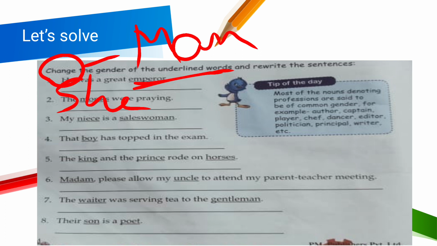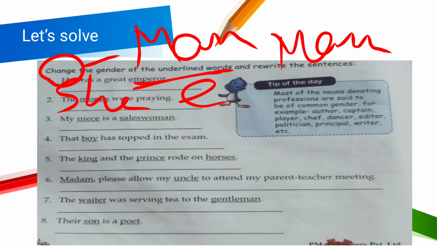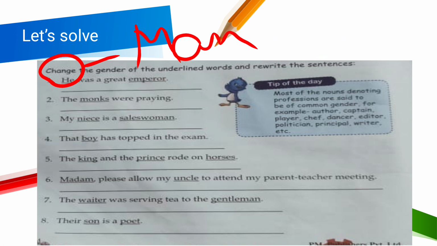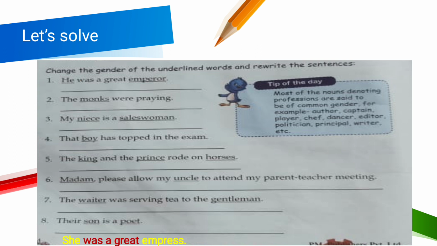Emperor is again used for man. So what will we write here? We will write empress, right? Empress. Okay, students, you have to change he into she, emperor into empress. So what will be the correct sentence? She was a great empress. Okay. The monks. What's the feminine gender of monks? That is nuns. The nuns were praying.